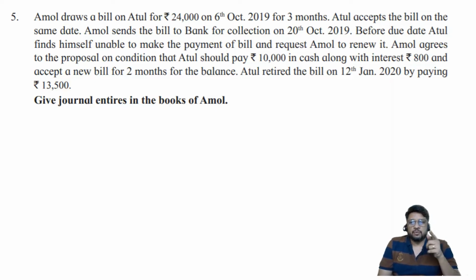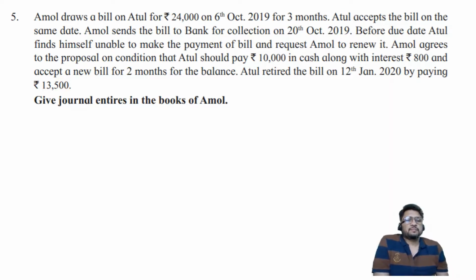Amol agrees to the proposal on the condition that Atul should pay rupees 10,000 in cash along with interest of rupees 800 and accept a new bill for 2 months for the balance. Atul retired the bill on 12th of January 2020 by paying rupees 13,500. Give journal entries in the books of Amol.